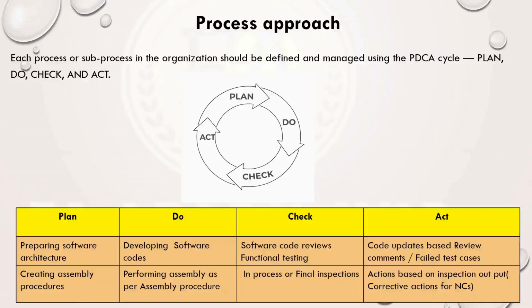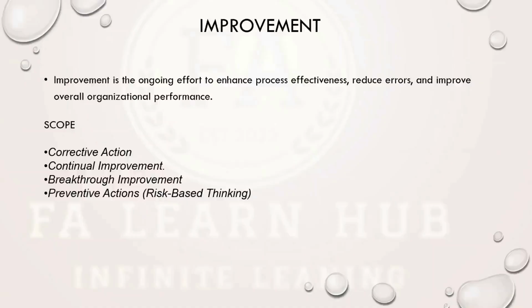Understood? So this is called the process approach. All activities in the organization should be arranged in the manner of PDCA. So ISO or AS is promoting the process approach as PDCA. We have to do it this way. The next thing is improvement. Improvement is an ongoing effort to enhance process effectiveness, reduce errors, and improve overall organization performance. ISO or AS is promoting different kinds of improvements, like corrective actions.